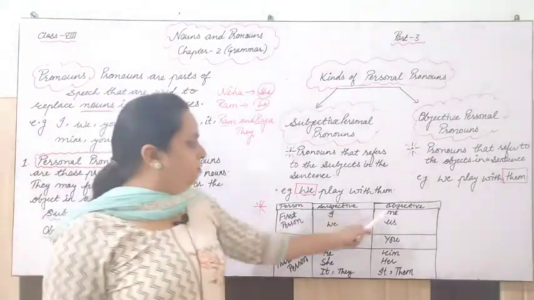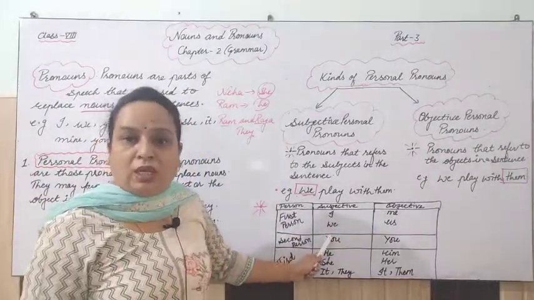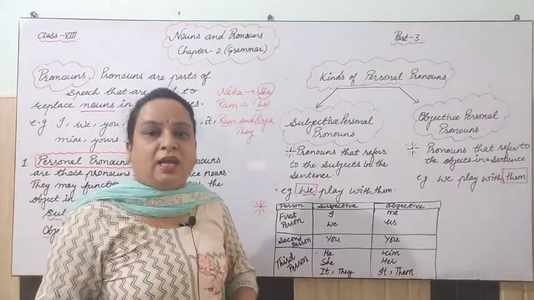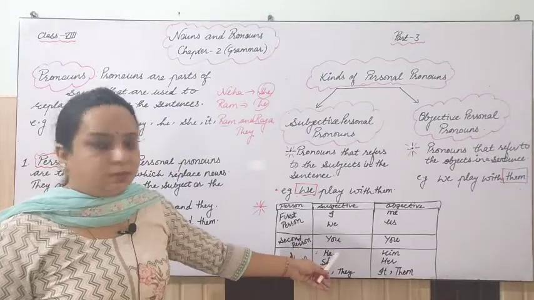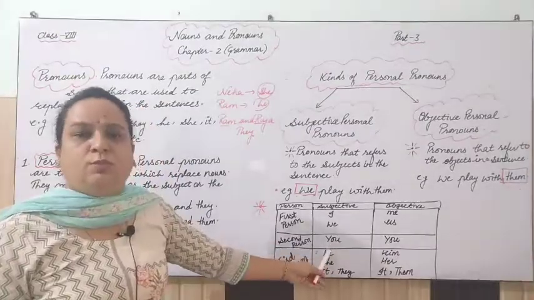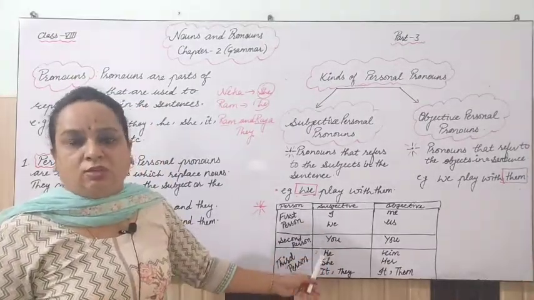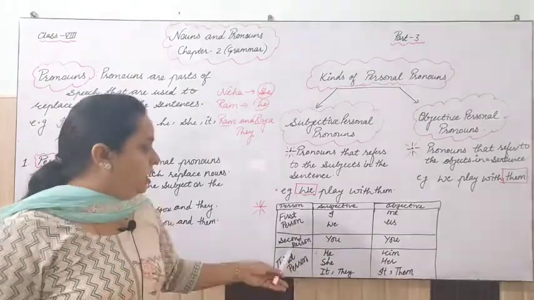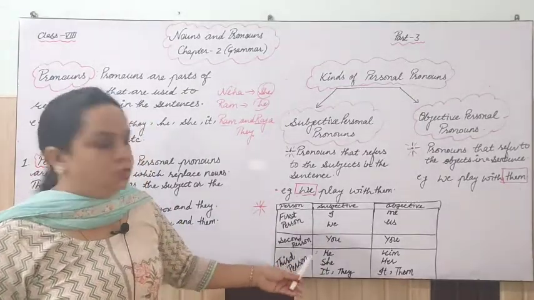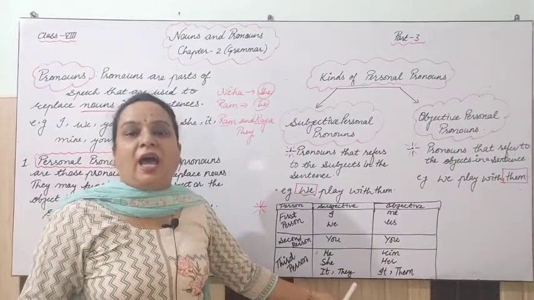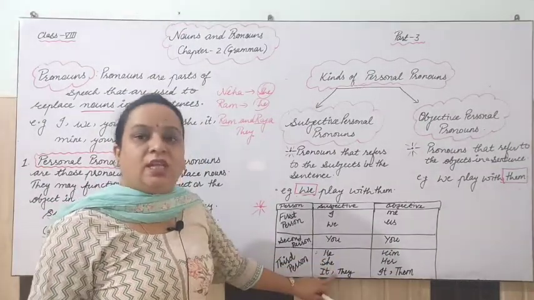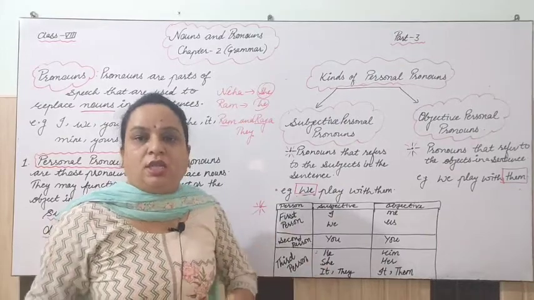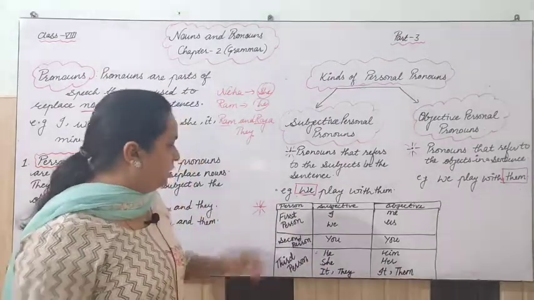And the plural of this is we. Singular is I and plural is we. When we talk about second person, you is used in both of the cases, whether it is singular or plural, right? Next is third person. Third person is he, she, it and they. They is plural and he, she, it are singular.